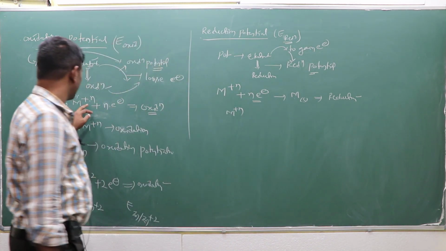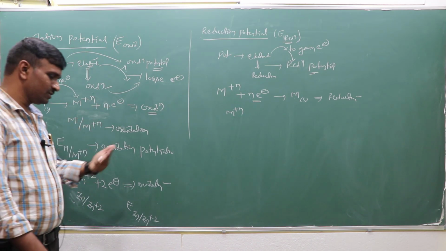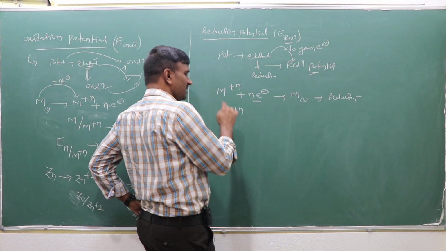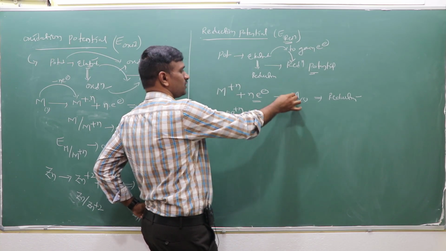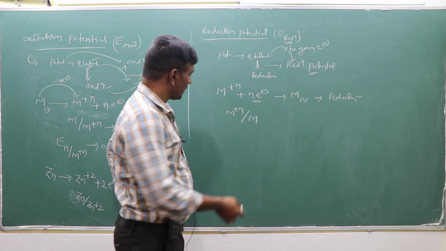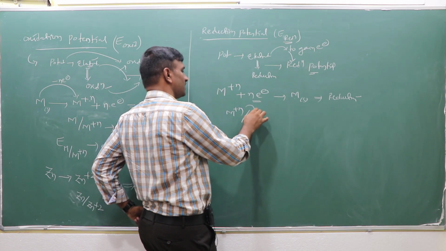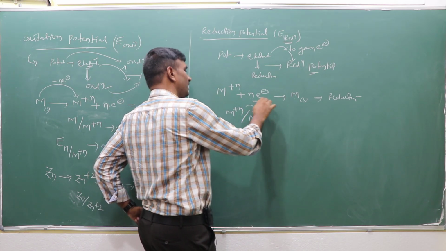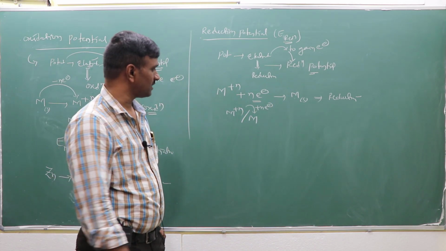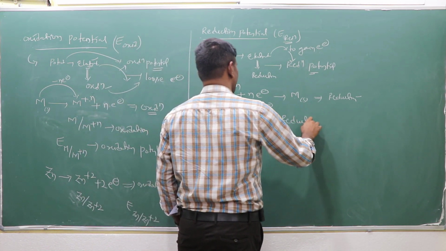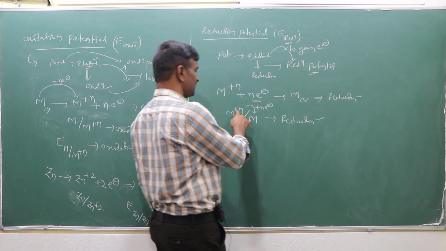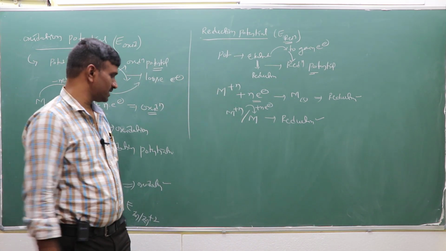In this case, M plus n is going to be M while receiving the n number of electrons. This process is called the reduction process.